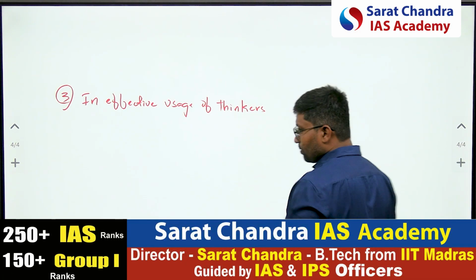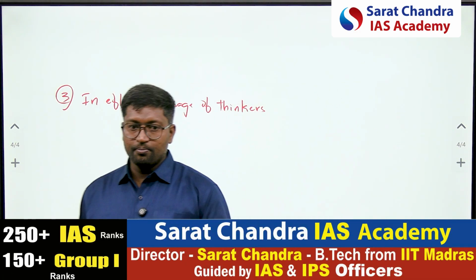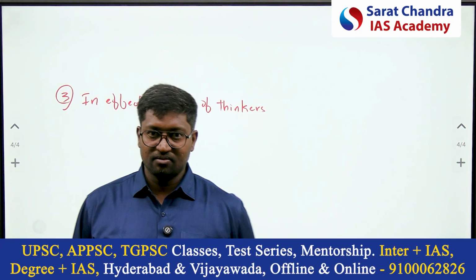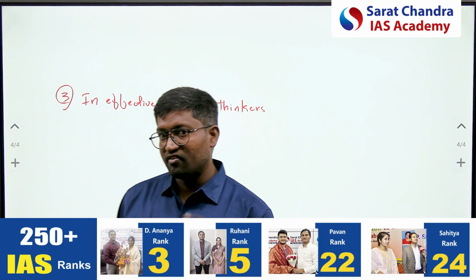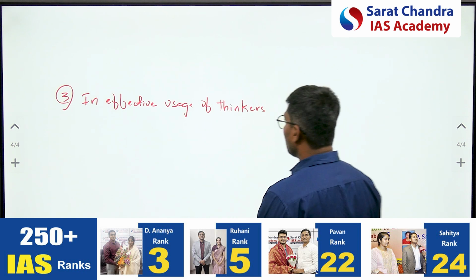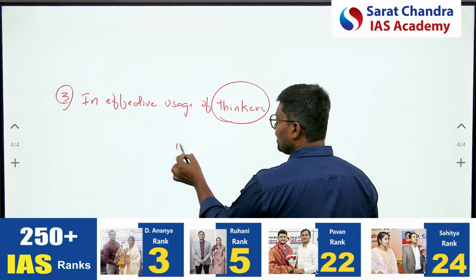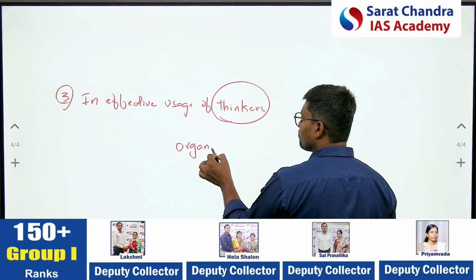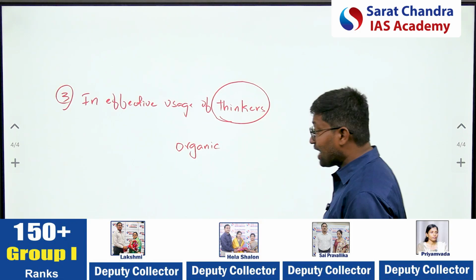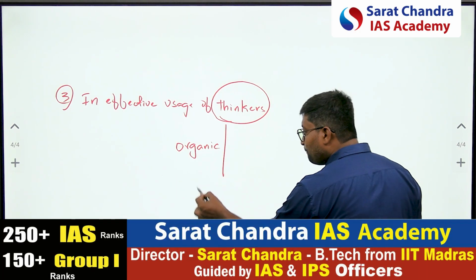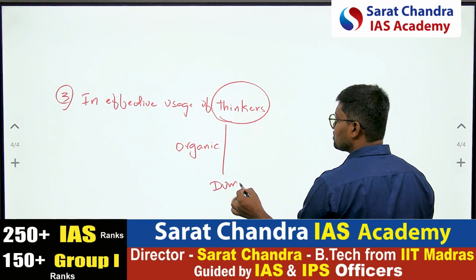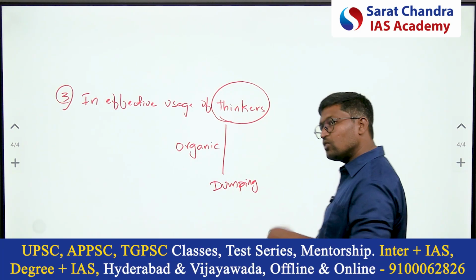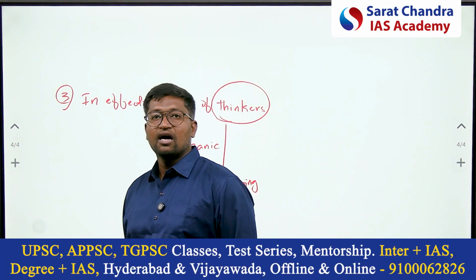I'm not saying that students are not quoting thinkers. The point here, very important, listen, is that students are not quoting thinkers in an organic way. Rather, students are dumping thinkers: I know a thinker, I have to dump this in the answer.